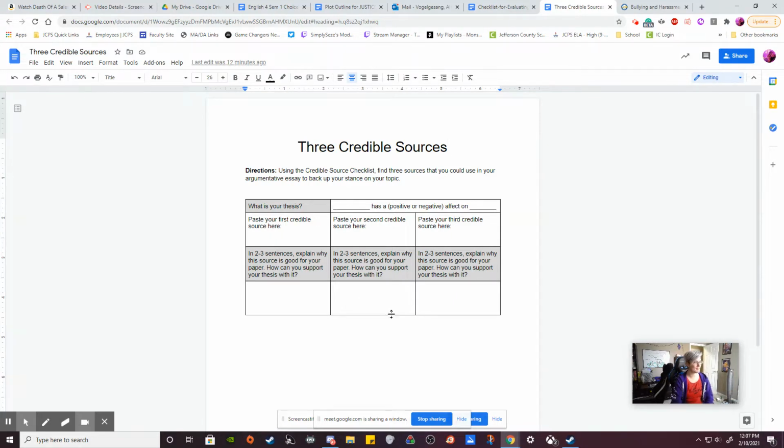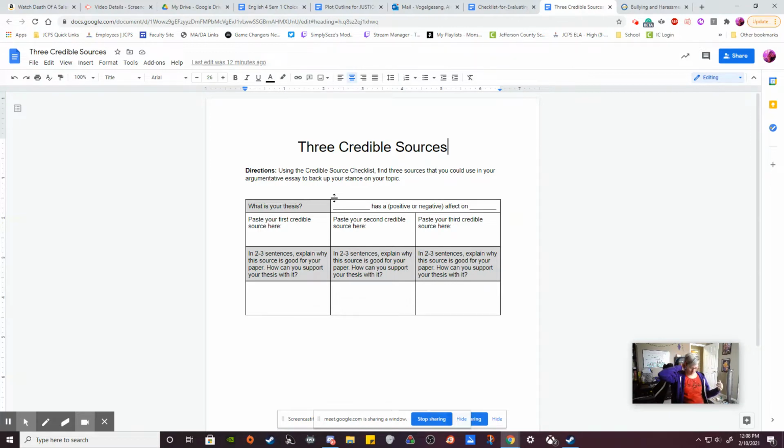So what this is asking you to do is use the credible source checklist, which we'll talk about in a second, to find 3 sources that you could use in your argumentative essay to back up your stance on your topic. Okay? So what this means is that you are going to find sources that we know we can believe, that we can trust and believe. Not a Wikipedia post, not a random blog post, but something concrete that we can really use.